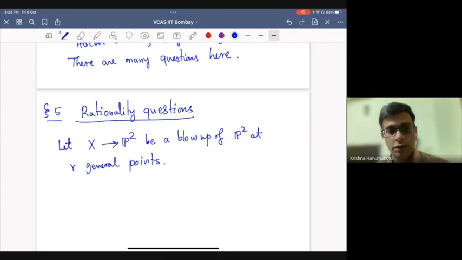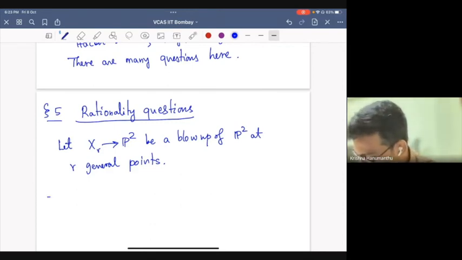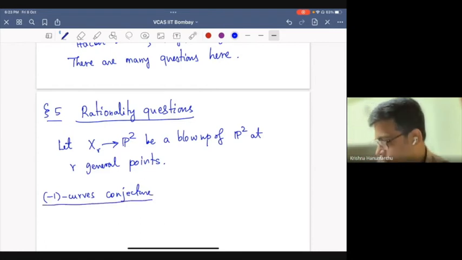I'm going to call it X_r. So there is a conjecture, called the minus one curves conjecture. This conjecture is very easy to state, so I'll state it.